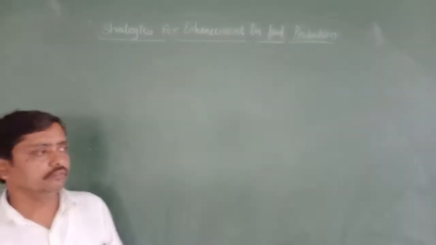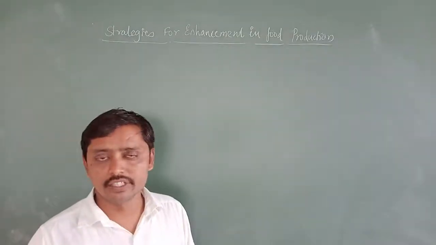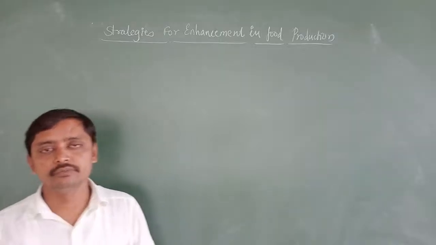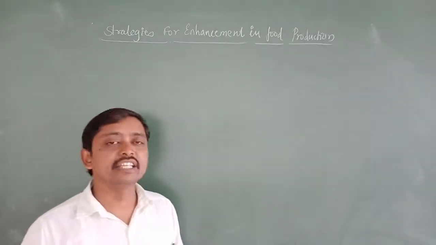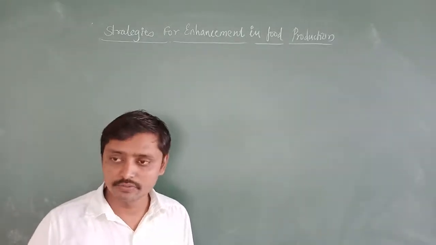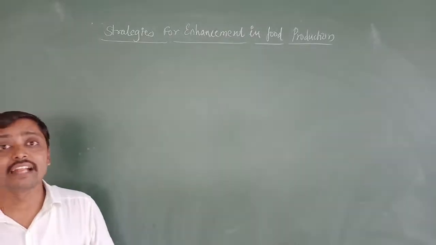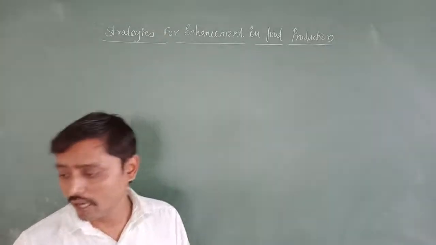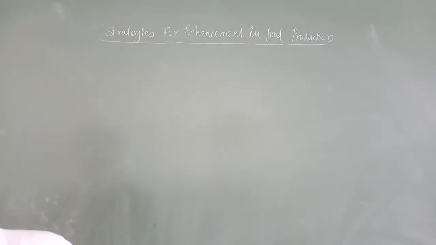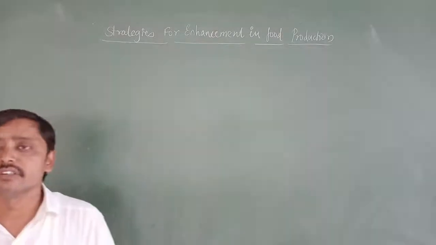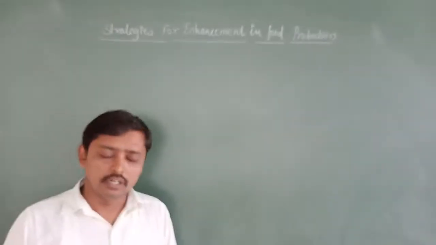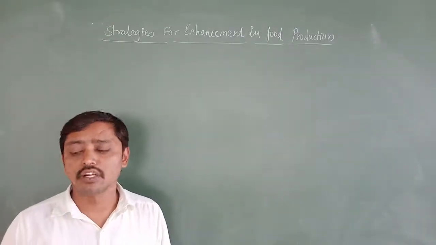In animal breeding, we discussed the breed and the definition of breed. A breed is a group of animals which have common and different characters, in the sense qualities. What are those qualities? Their appearance, features, etc. That is about breed.